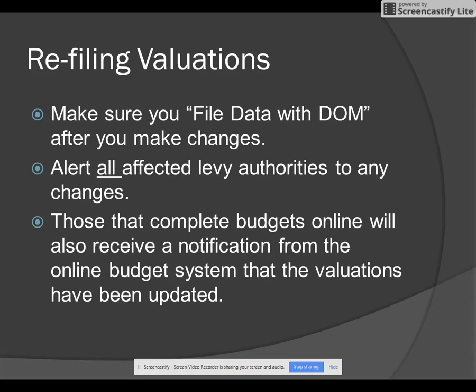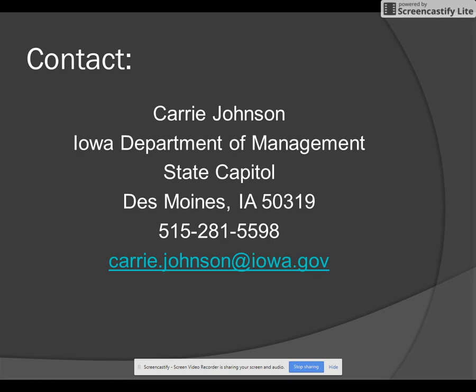Those that complete budgets via the online system will also receive a notification from the online budget system that the valuations have been updated. So that is the county assessor, the ag extension folks, townships, what have you. This does not include schools, cities, or community colleges. You will definitely need to follow up with them directly to let them know of the valuation change.